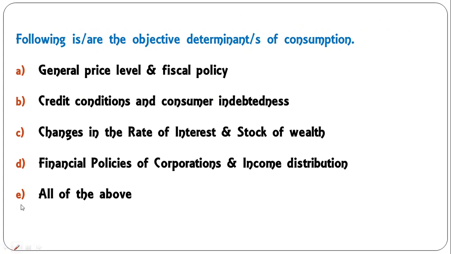Next question, dear students. Following are the objective determinants of consumption function. What are the objective factors? Actually here also, dear students, I have included all the objective factors so that you can memorize and understand. So the first one is general price level and fiscal policy, credit condition, consumer indebtedness, changes in the rate of interest and stock of wealth, financial policies of corporations, and income distribution. So all are the objective factors. In the main examination, all options may not be there, but if you learn all these, you can make out which are the objective factors. So here E is the correct answer.